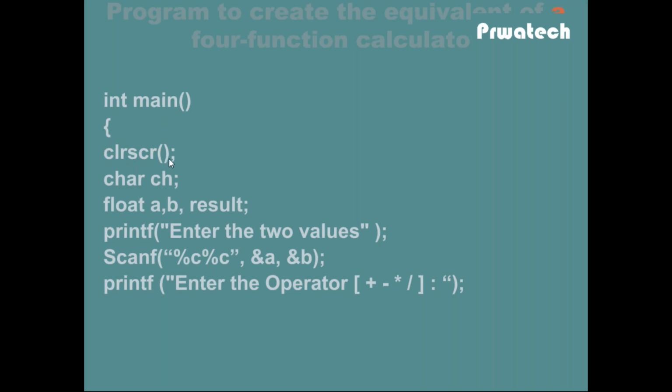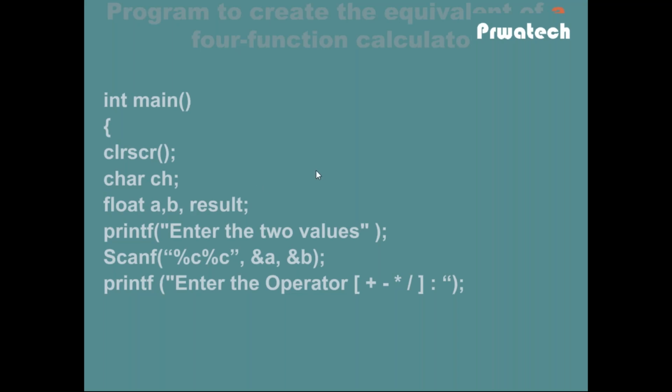Using this function, everything on the console window is cleared automatically. And I have a character data type ch. Ch is the character data type, and I have three variables a, b and result. Those are float data type.